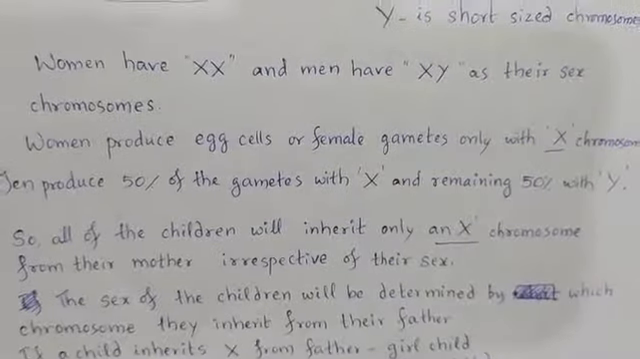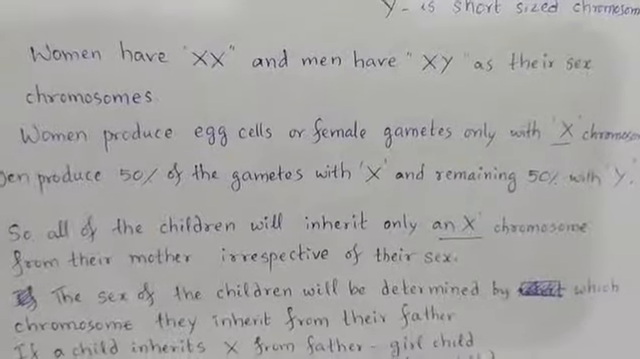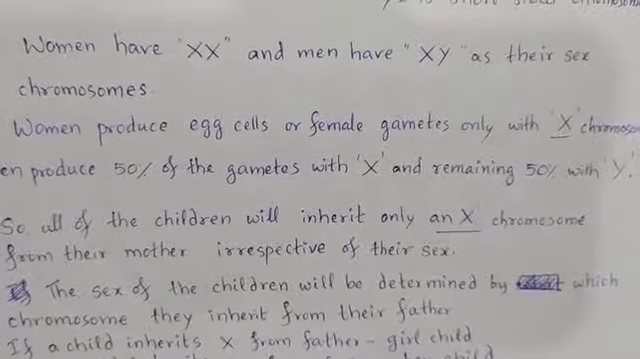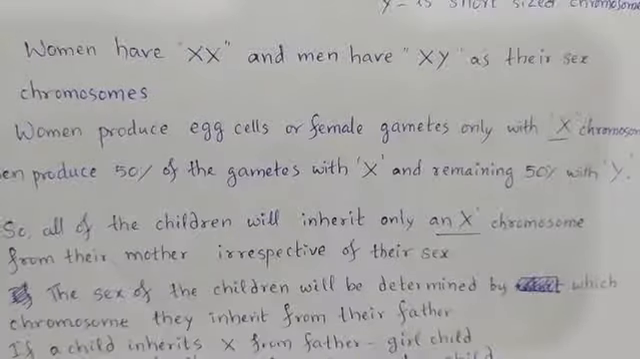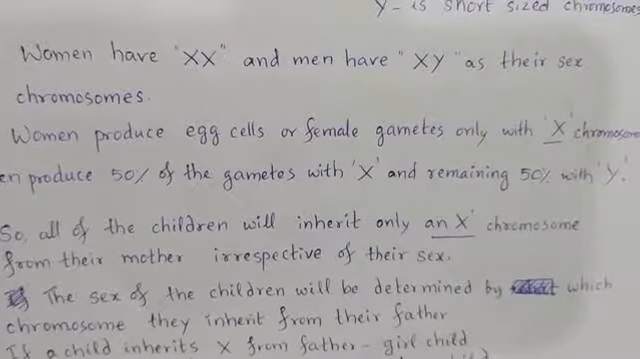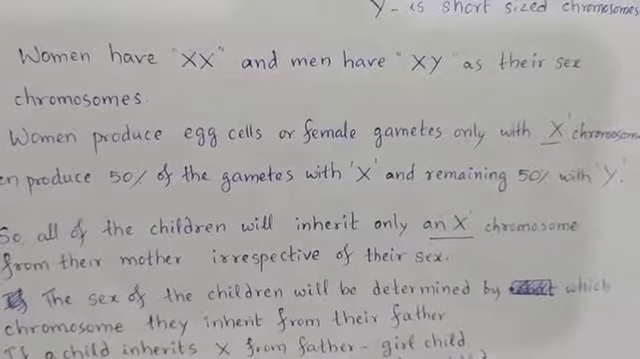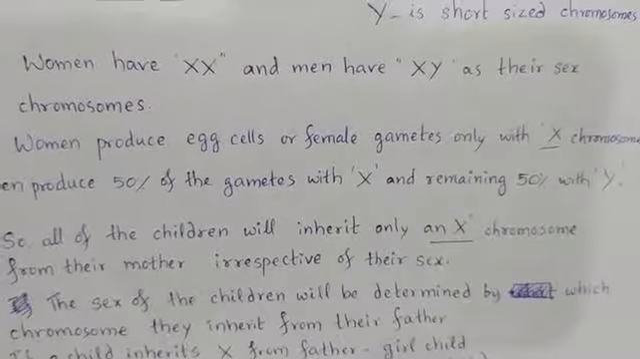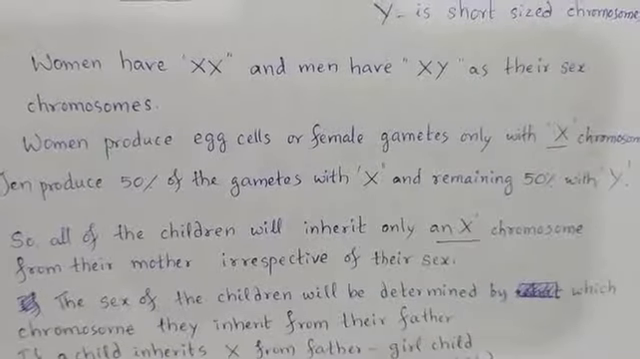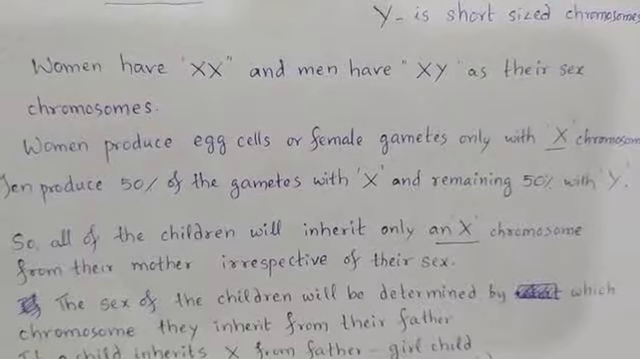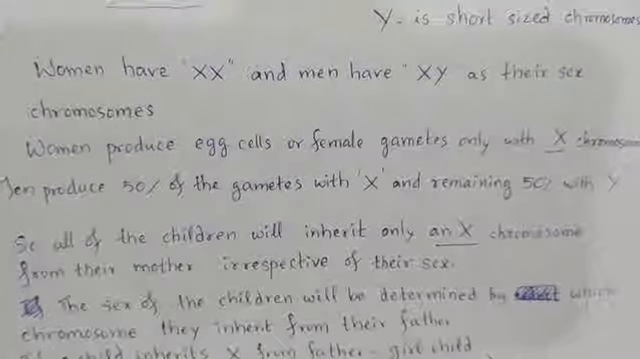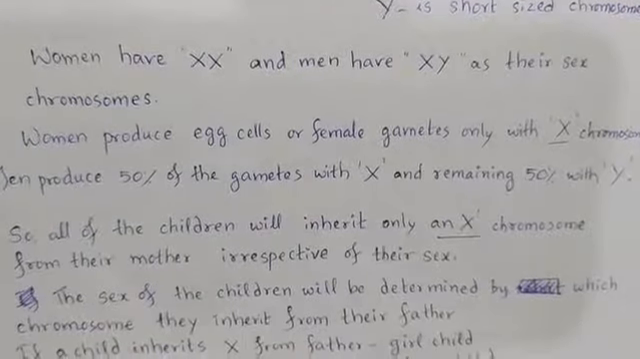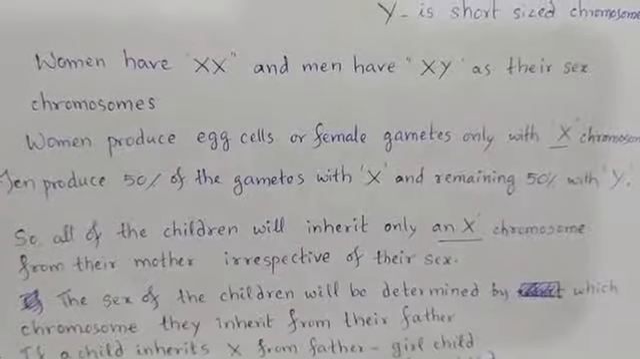So how is the sex of the child determined then? The sex of the children will be determined by which chromosome they inherit from their father. We have discussed that the father produces 50% of the gametes with the X chromosome and another 50% with the Y chromosome. If the egg cell is fertilized by a male gamete that contains the Y chromosome, then the child is going to get XY sex chromosomes in its body cells. Then what will be its sex? The boy or male. The gender will be male.